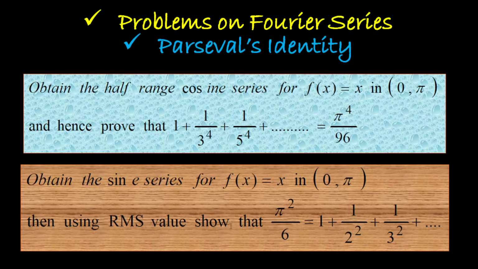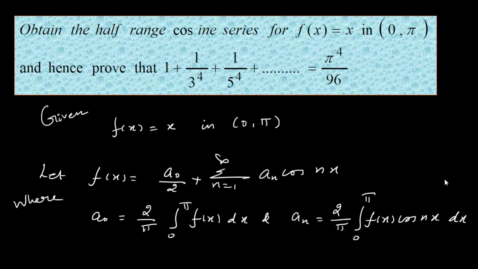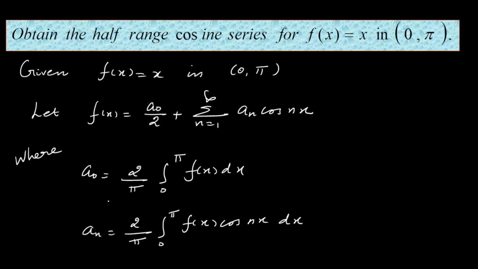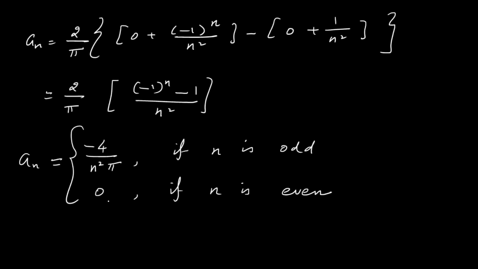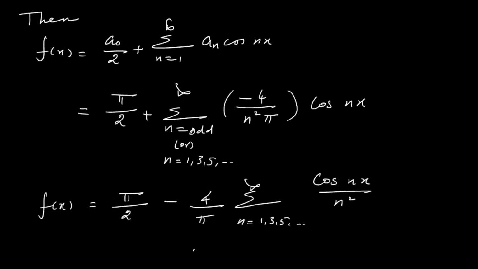Now let me move on to one more problem. Obtain a half range cosine series and sine series. Why we make use of Parseval's identity, I have to explain here. And we have two more deduction parts here. Let me discuss one by one. Already we have discussed the same series under half range Fourier cosine, isn't it? First we have to find the Fourier cosine series. Already just now we have discussed this. So a naught, and for calculating an, and finally we have this series, right?